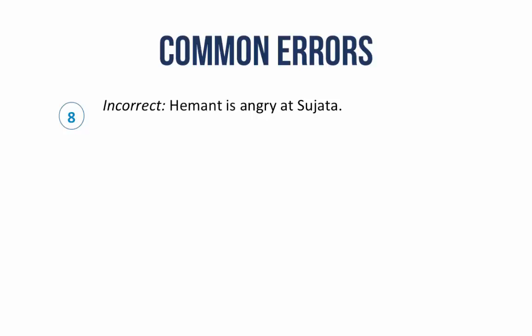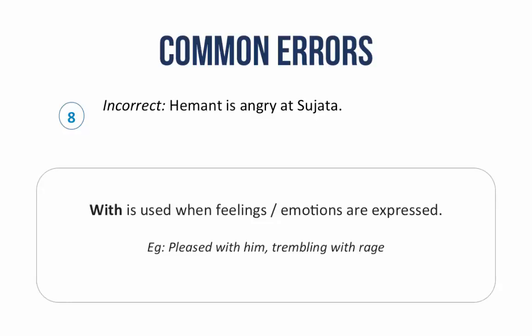Let us see the usage of the preposition with. Hemant is angry at Sujata. This statement is incorrect because angry is a feeling. When feelings or emotions are expressed, the preposition used is with and not at. For example, pleased with him, trembling with rage. Therefore, the correct sentence is Hemant is angry with Sujata.